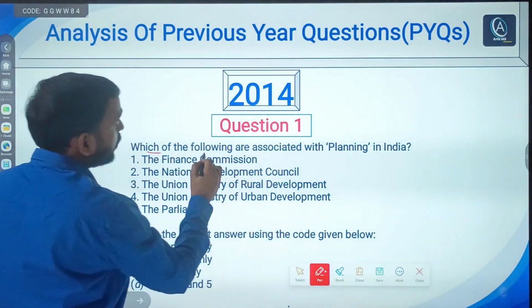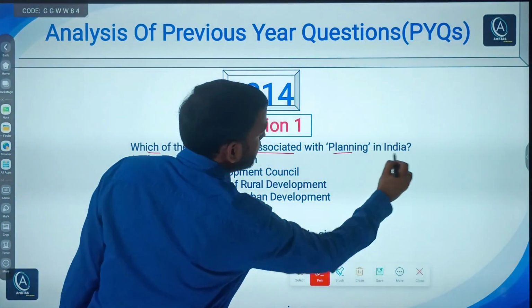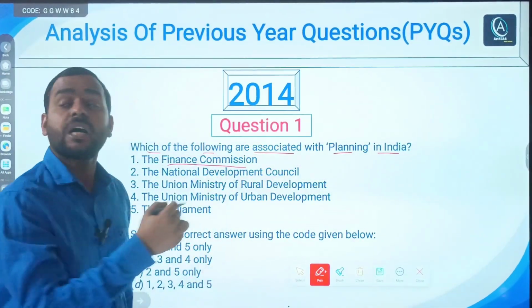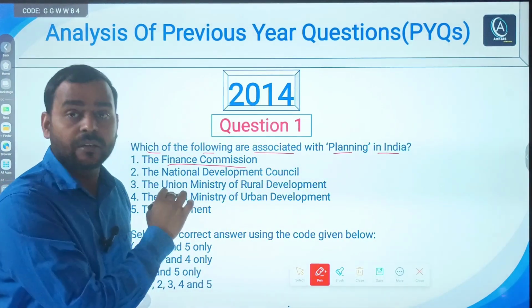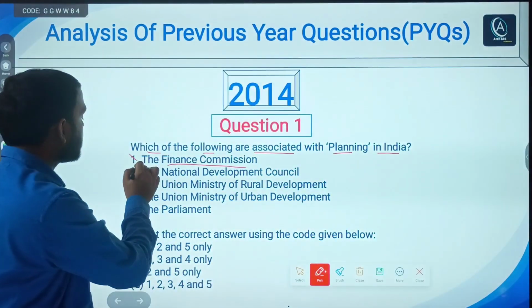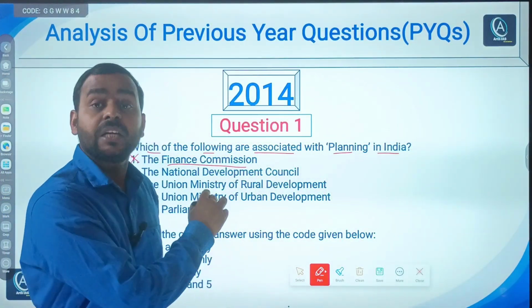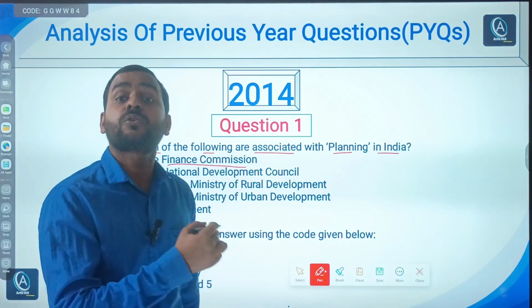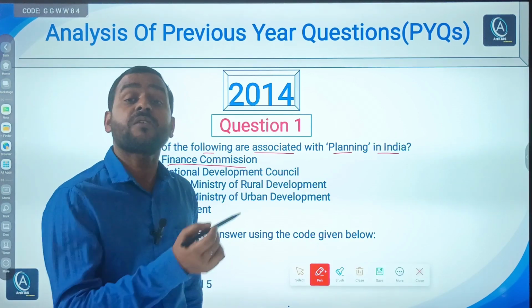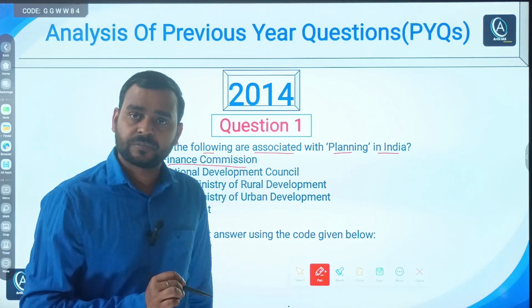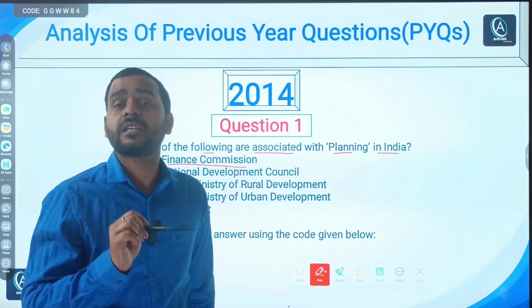It says, which of the following are associated with planning in India. First, Finance Commission. If you are aware of the Finance Commission, then you will know that it is not involved in planning. As per Article 280, its primary function is to suggest the distribution of taxes between the center and state governments, and among the different state governments.